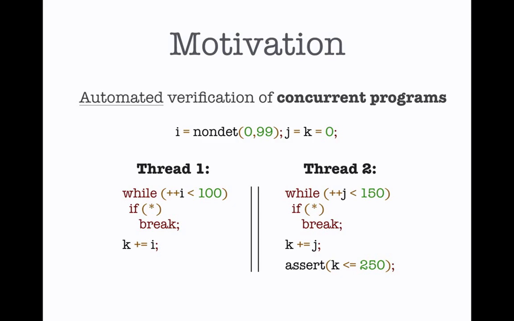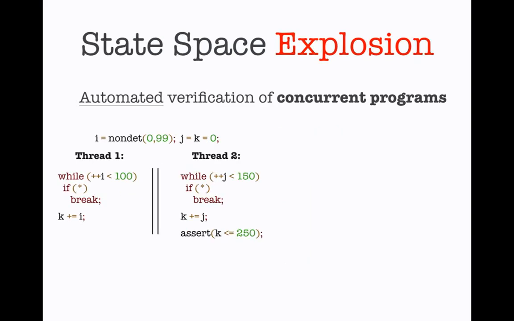Both threads start with a loop. They perform some computation over their local variables. Then they perform an access to a global variable k, and then finally thread 2 asserts that k is less or equal than 250. Now, in general, verifying concurrent programs is quite challenging, especially if you're trying to do it automatically. This is because of the state space explosion.